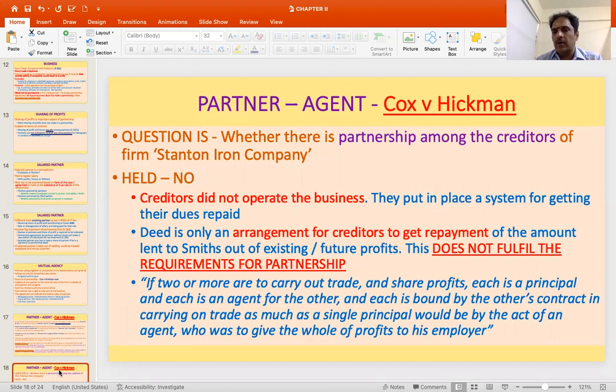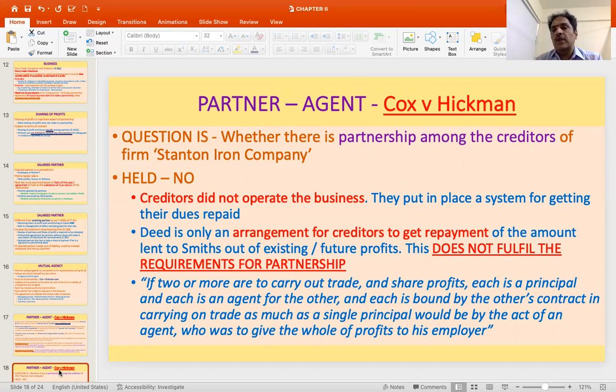The court held that there is no partnership because the creditors did not operate the business. They merely conducted the activities and received money. They put in place a system for getting their dues repaid, but they didn't do business. The deed is only an arrangement for creditors to get repayment of the amount lent to Smith and Sons out of the existing or future profits. But these two aspects do not make the relationship between all the creditors that of a partnership.